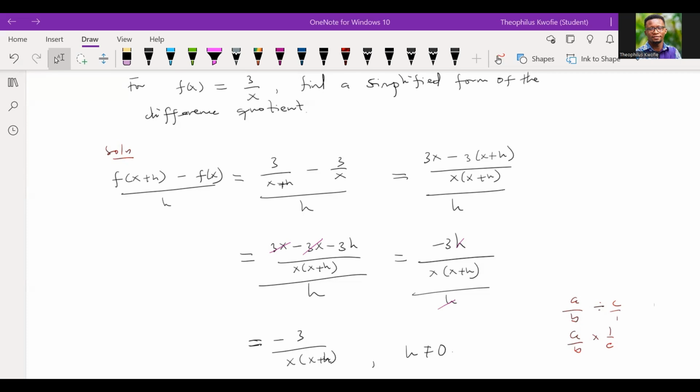I also want to stress that the difference quotient is the same as the slope formula, and both give the slope of the line between 2 points. We also said that the difference quotient gives the average rate of change between 2 points on a graph represented by a secant line. Already we now know what the secant line is. So I want you to take notice of this.